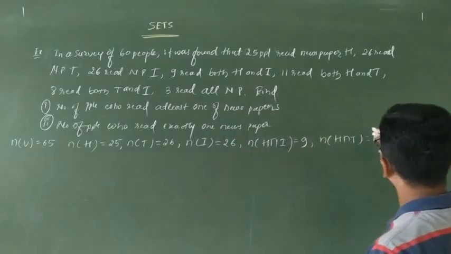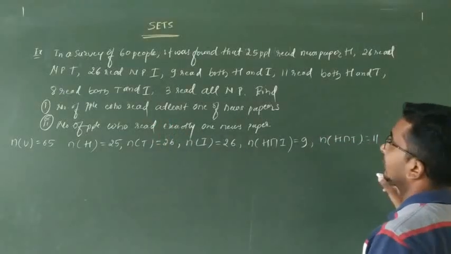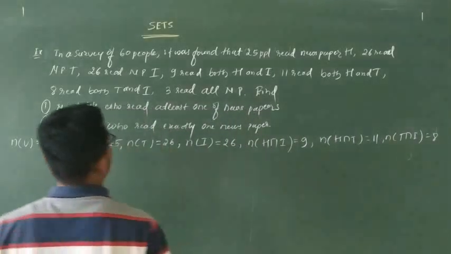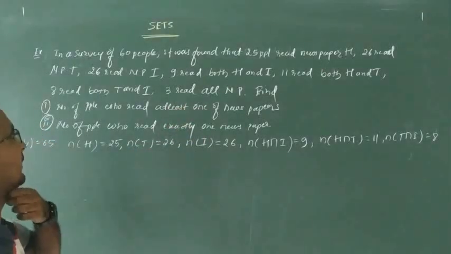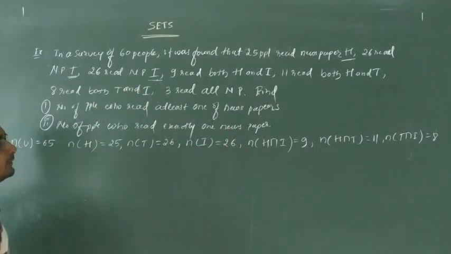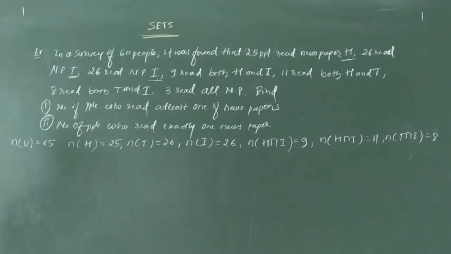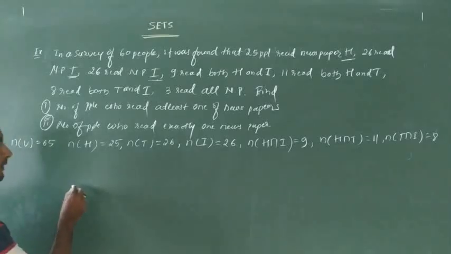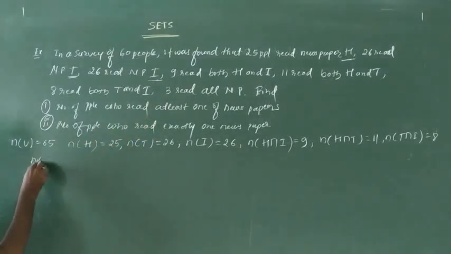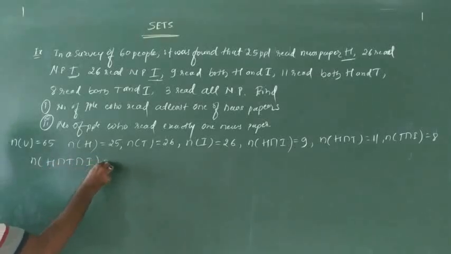And stands for intersection, or stands for union. 8 read both T and I, that is N of T intersection I, that is 8. 3 read all the newspapers, that is N of H intersection T intersection I, and reading all the newspapers are 3 people.